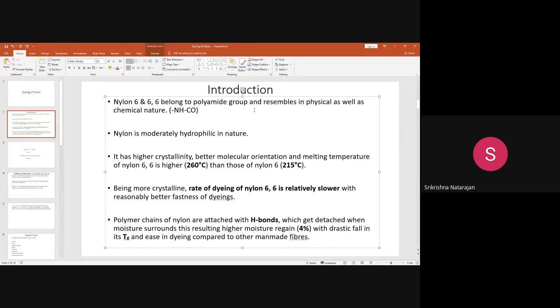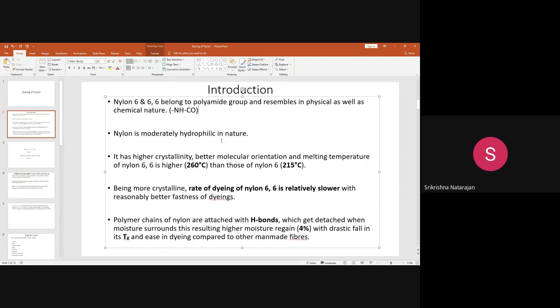So this is a thermoplastic fiber, like polyester. Nylon is also a thermoplastic fiber, and the thing is, it is moderately hydrophilic in nature. That is the difference. Polyester is not a hydrophilic fiber; it is a hydrophobic fiber. Just look at the moisture regain of polyester, it is around 0.4%.